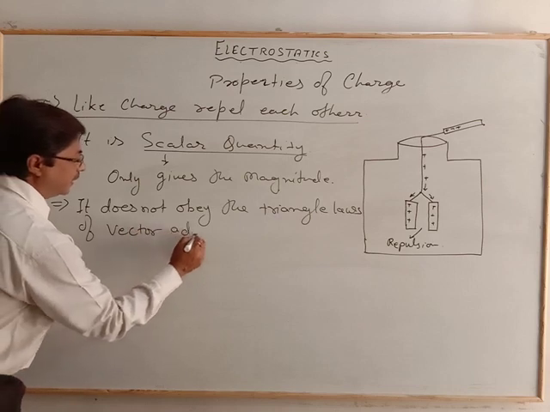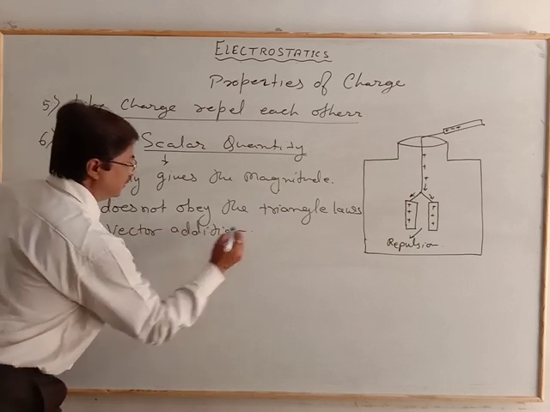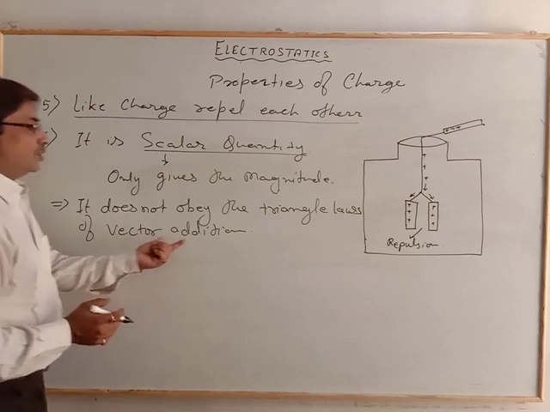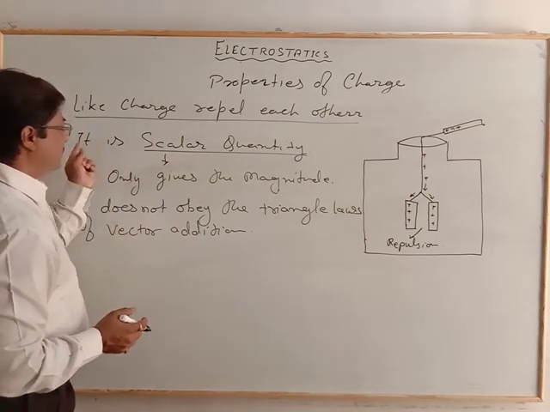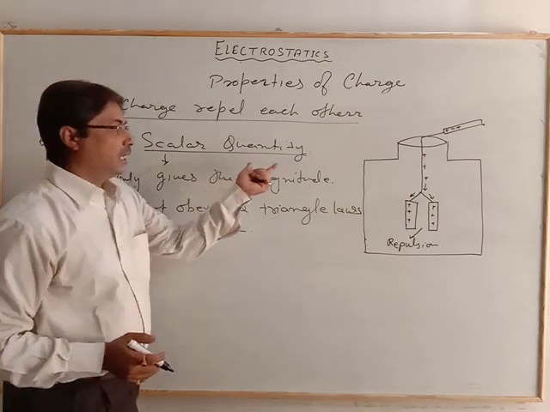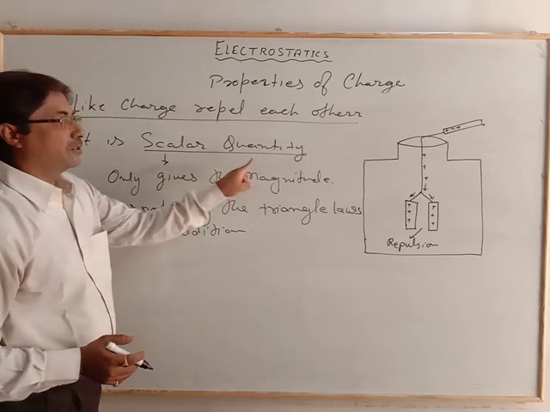The triangle law of vector addition is not obeyed by the character of the charge, and that is why it is a scalar quantity.